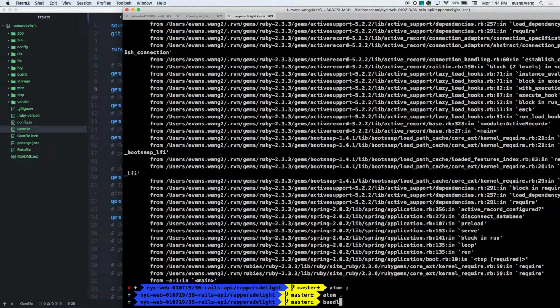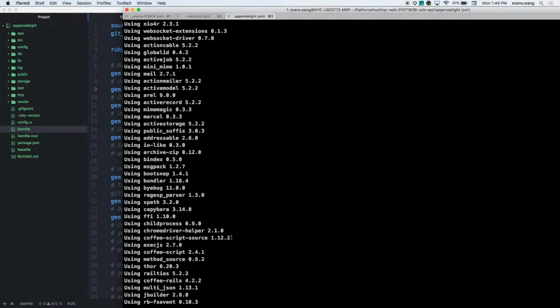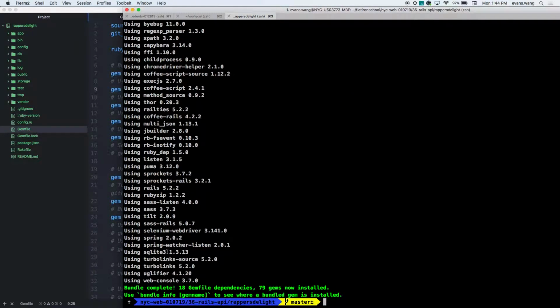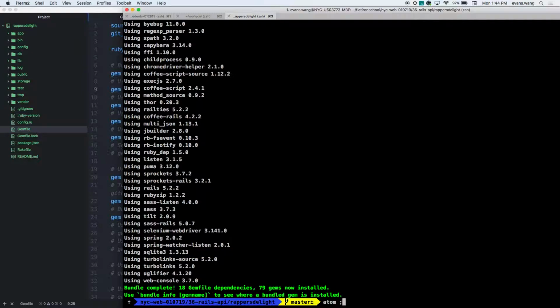Which is ironic because once I bundle, you will see that it actually doesn't do that. Okay, interesting. It does 1.13. Sure. Either way, all right, let's run the scaffold again.